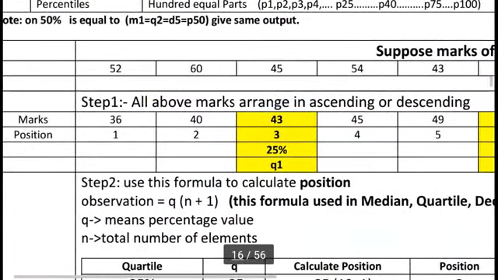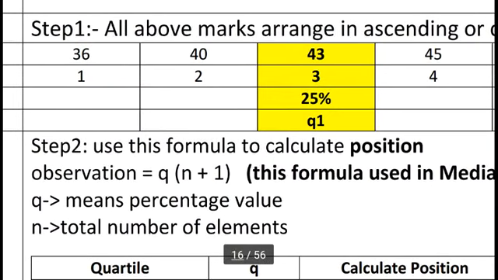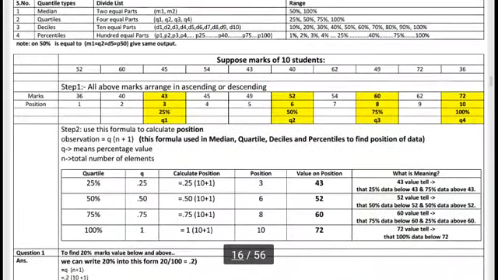So this formula is used in all types of quantiles. Here Q means the percentage value and N means the total number of elements. We know the total number of elements is 10. Okay, now explaining how to use it.